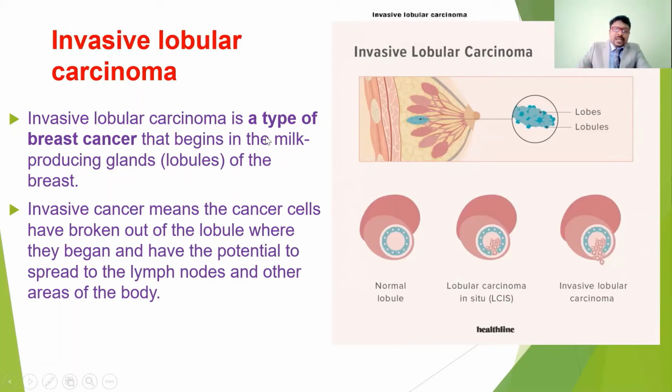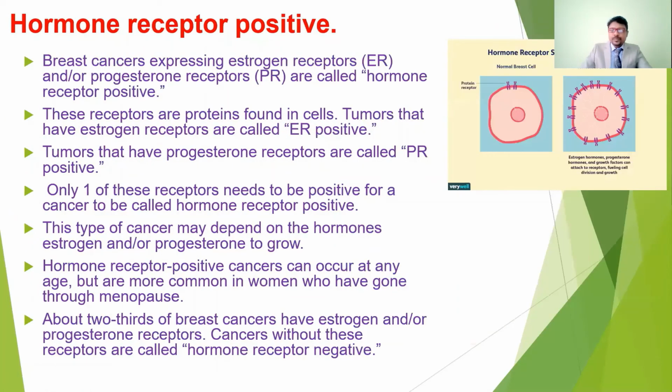So this is the invasive lobular carcinoma, a type of breast cancer that begins in the milk producing glands, which are called the lobules of the breast. The cancer has broken out and also spread to other parts of the breast tissue through the lymph nodes, and also to other areas of the body. So it's called invasive lobular carcinoma.